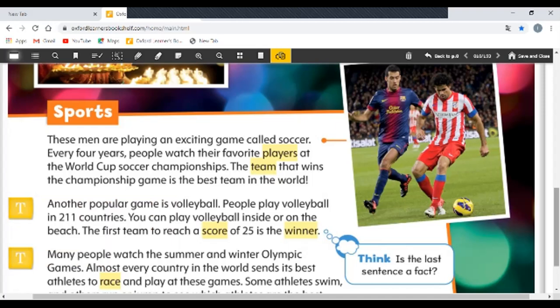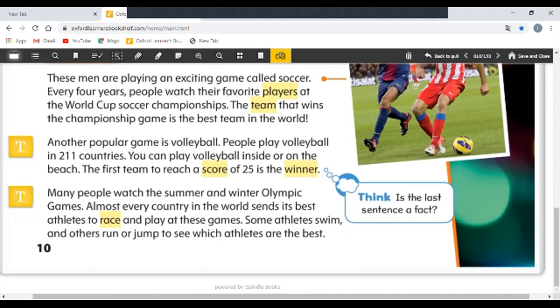The last part of our lesson today is: many people watch the summer and winter Olympic Games. Summer and winter are 2 seasons of the year. In summer, it is very hot, and in winter, it is cold. So there are summer Olympic Games and winter Olympic Games.